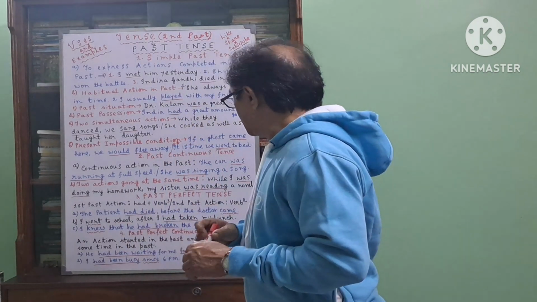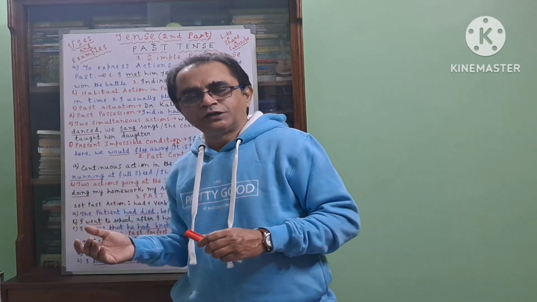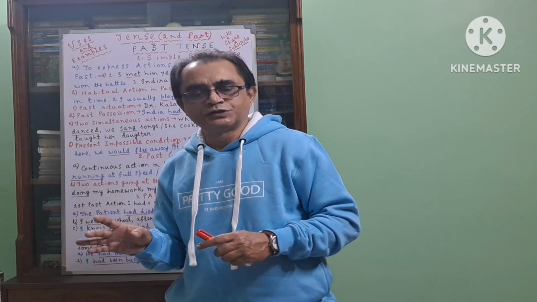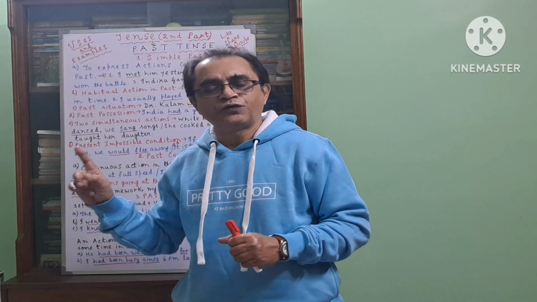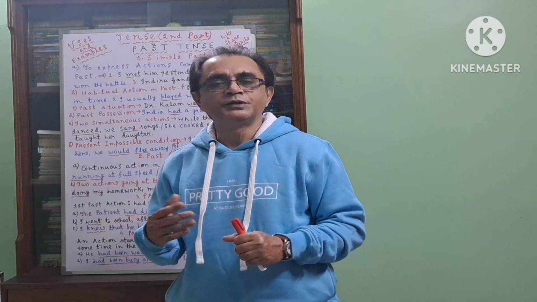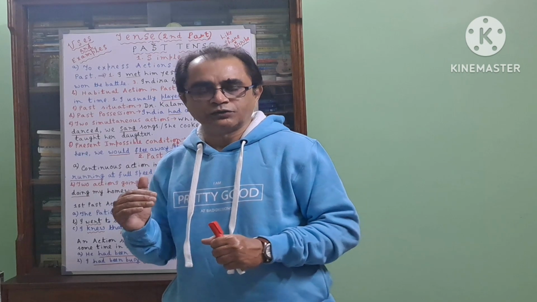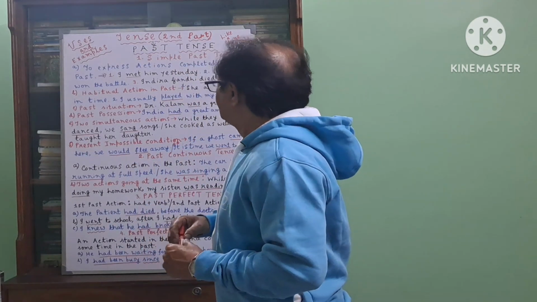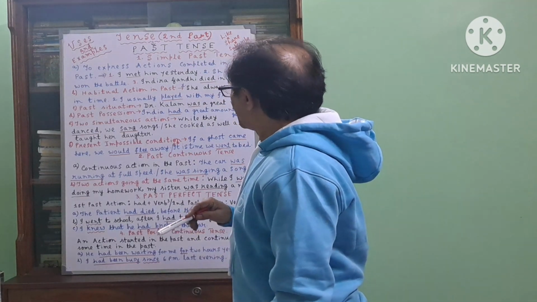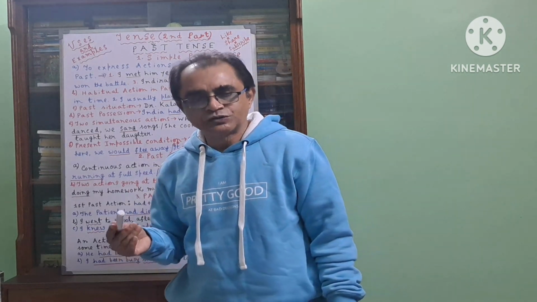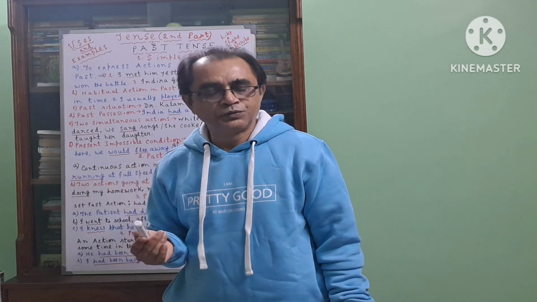And what is the proper use of for and since? I shall not deal with it here because I have already discussed the differences between for and since, where to use for and where to use since, in the first part of the tense, where I have discussed the present tense. So guys, today I have discussed in detail the 4 divisions of past tense with examples also. Hope you have understood it.